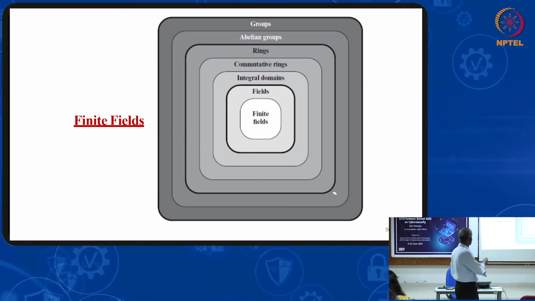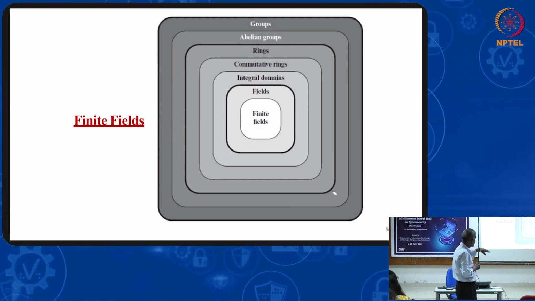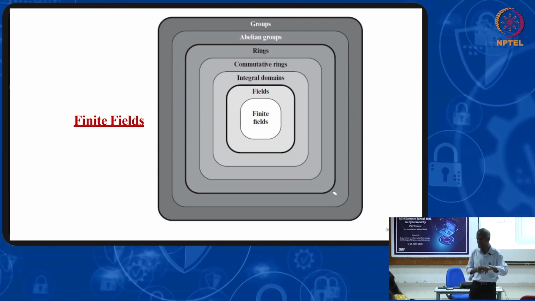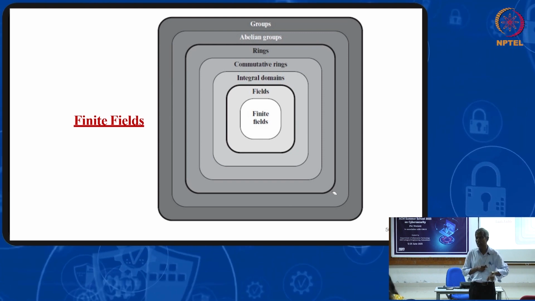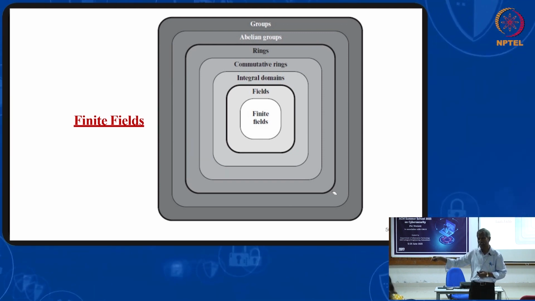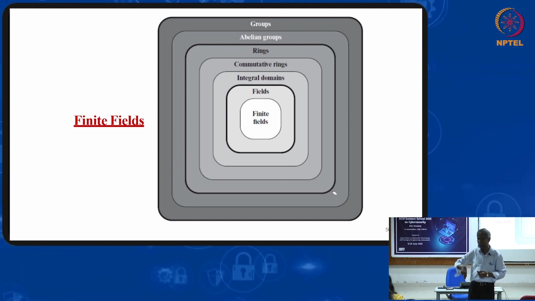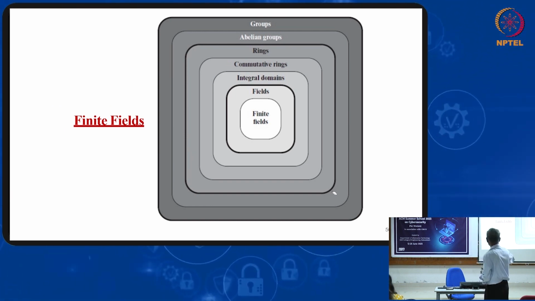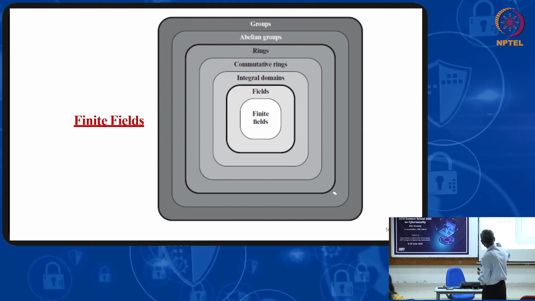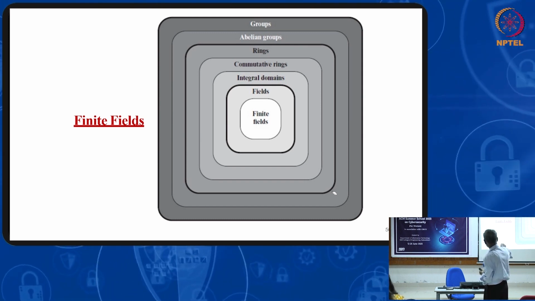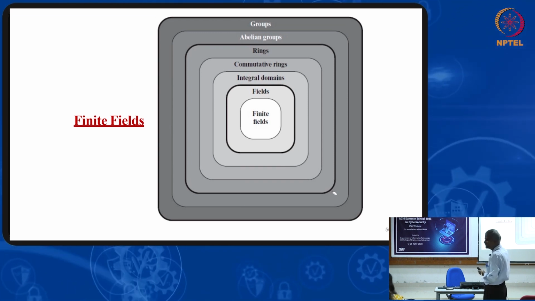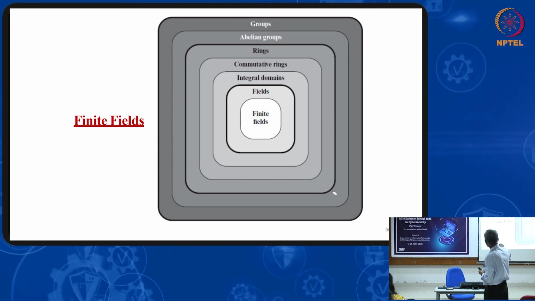After that, for a field, with respect to multiplication some properties, with respect to addition properties, including distributive properties. Distributive property: A into B plus C equals AB plus AC. That property also has to be satisfied, then it will be a field. Then, first abelian group to ring to commutative ring. Commutative ring means multiplication also will be commutative. Then, integral domain.